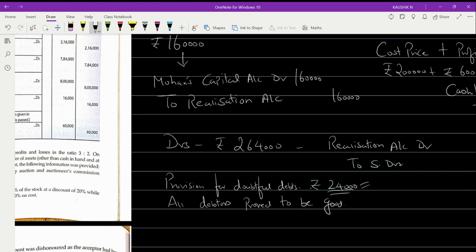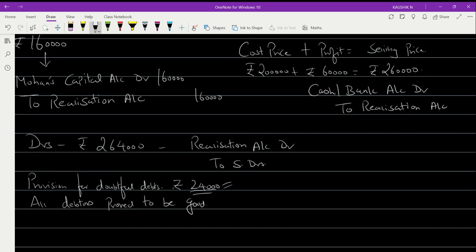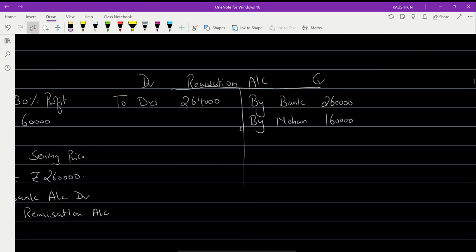So you have to bring this provision to the realization account. The entry will be: provision for bad and doubtful debts account debited to realization account. I'll show it as by PBDD 24,000.